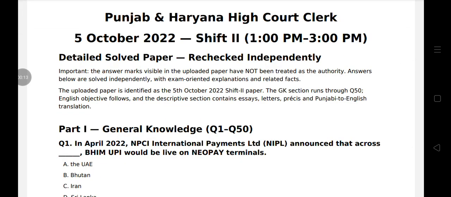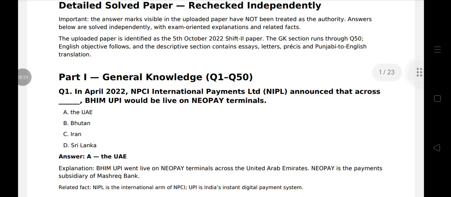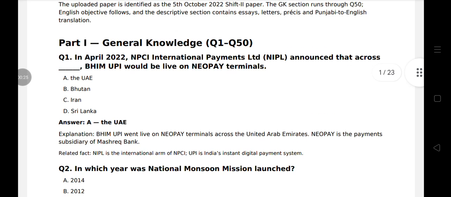General Knowledge. Question 1. In April 2022, NPCI International Payment Limited announced that across BHIM UPI would be live on NeoPay terminals, that is the UAE, United Arab Emirates. NIPL is the international arm of NPCI and UPI is India's instant digital payment system.